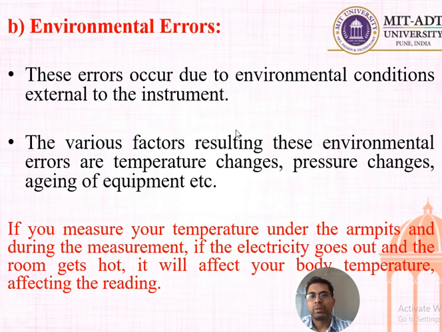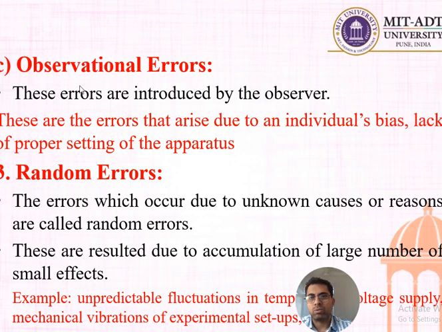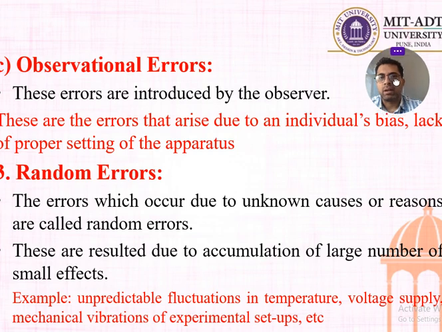So simple. And the third type of systematic error is called observational error. These observational errors are introduced by the observer, and these errors arise due to individual bias or lack of proper setting of the apparatus. So these are the three subtypes of systematic error.